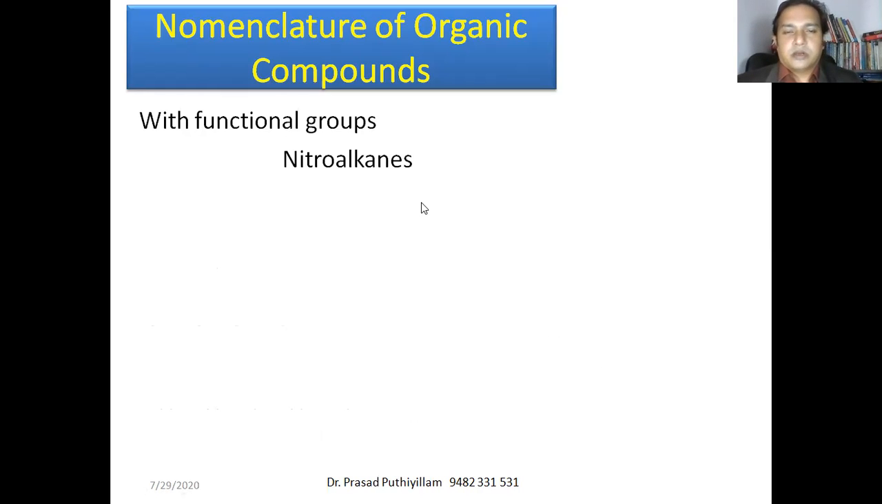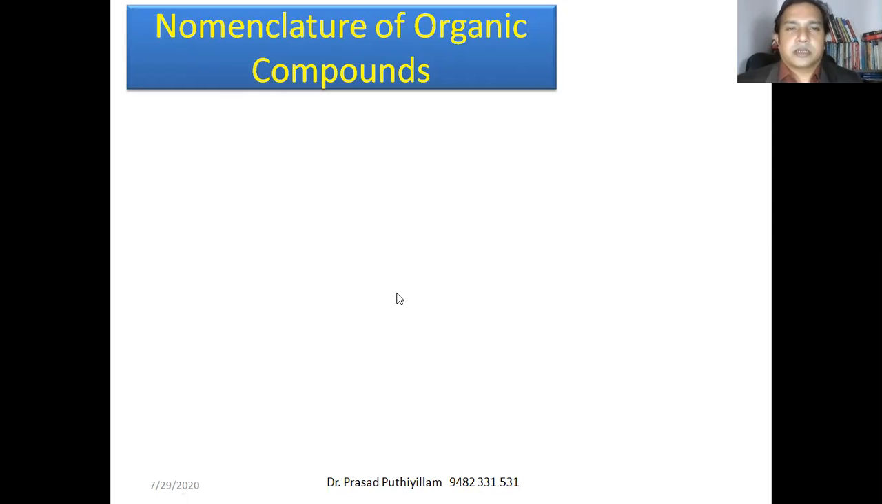Now let us see another example, nitroalkanes. In this example, I'm giving just sample examples. I'm not taking the complicated structures. Whenever they come in the next classes, their IUPAC nomenclature will also be discussed there. So I'm just covering some of the functional groups in this class.